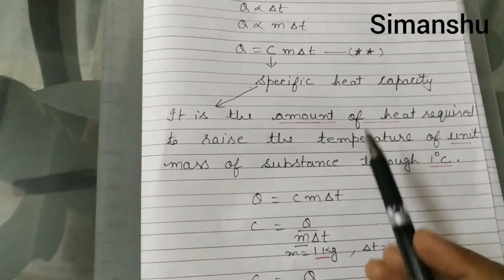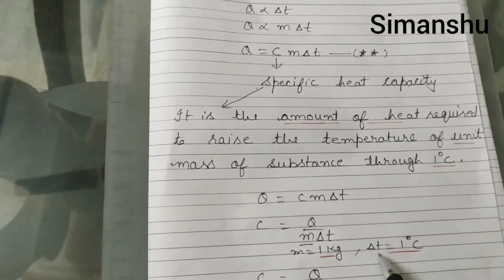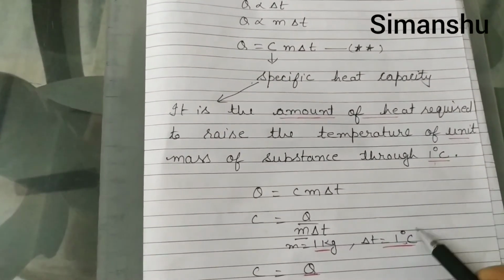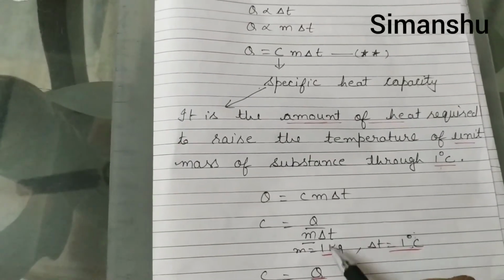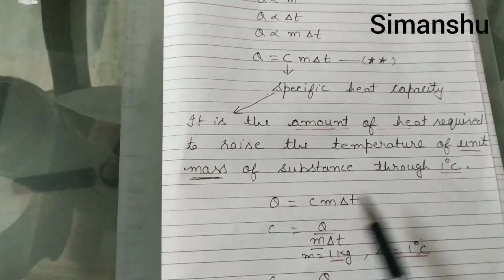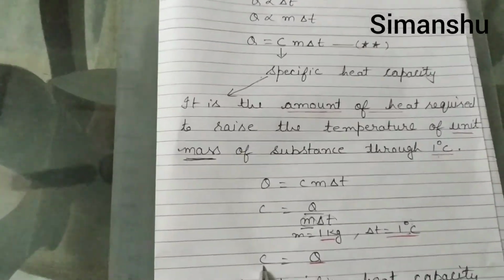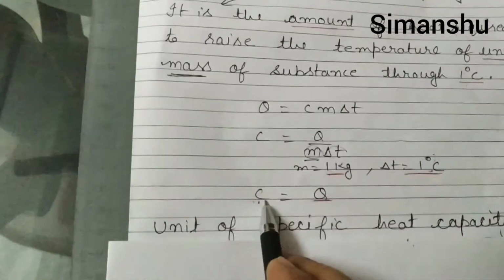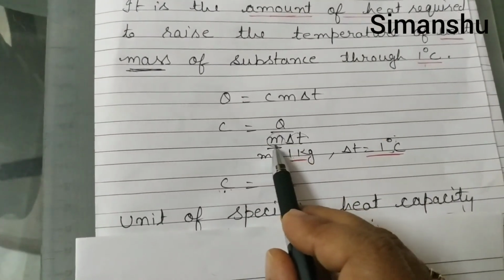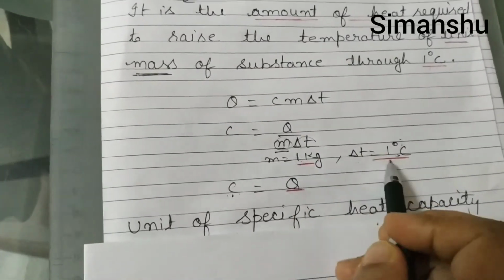So now look at the definition again. Here mass is 1 kg and rise in temperature is 1 degree Celsius. So 1 degree Celsius, you can compare. And 1 kg mass, unit mass, I already mentioned. So these two things are unit. So specific heat capacity is the amount of heat required to raise the temperature of unit mass of substance by 1 degree Celsius.